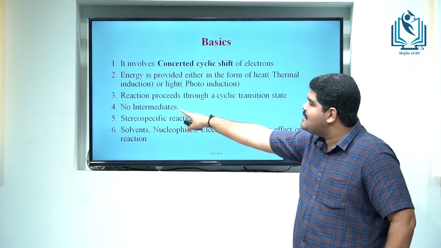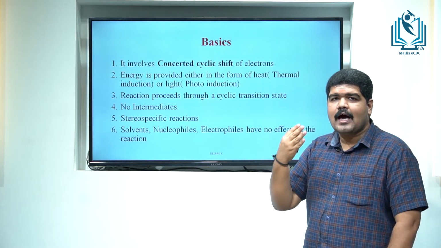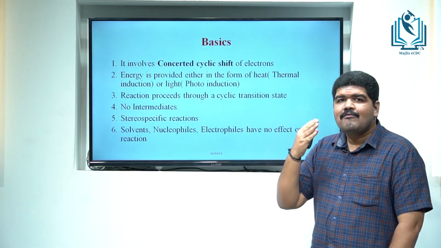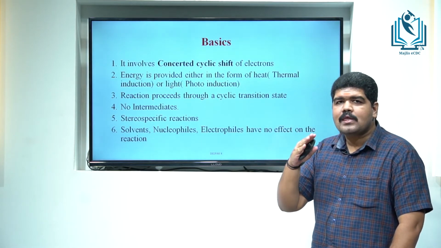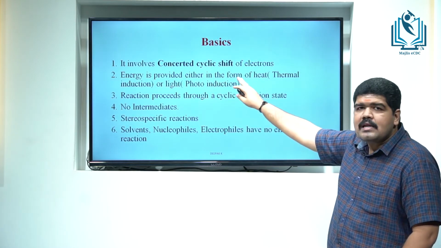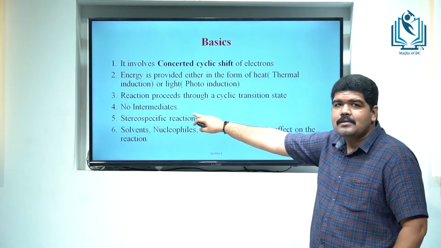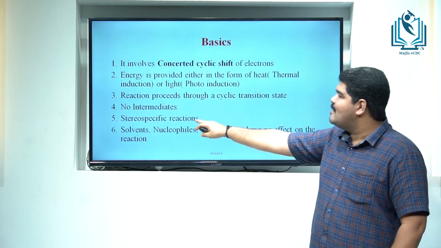And there won't be any intermediates, because intermediates like carbocations, carbanions, free radicals, carbene, nitrene, benzyne, etc. will be formed only in stepwise processes. But this pericyclic reaction is not a stepwise process, so it does not have any intermediates. And now look at the next point.